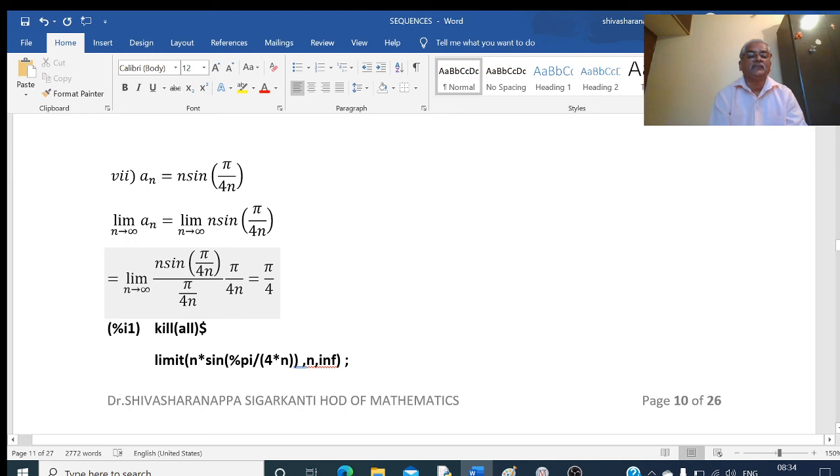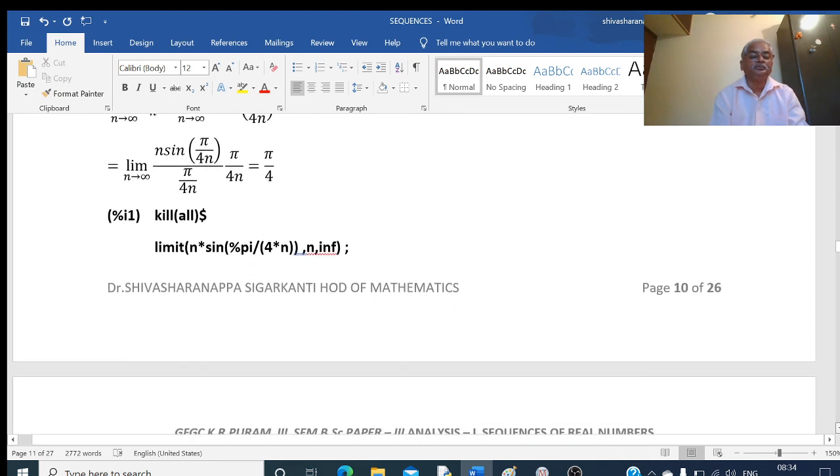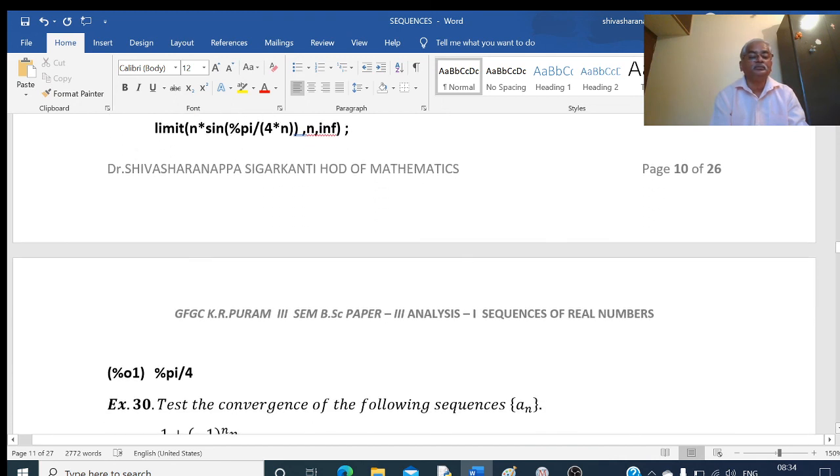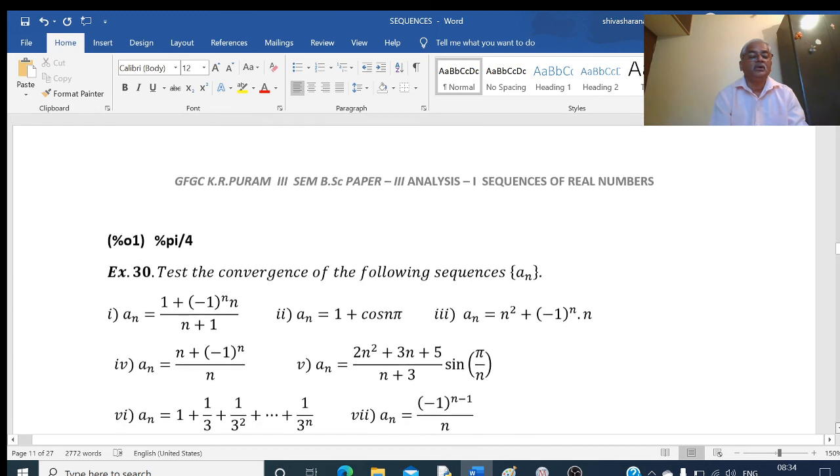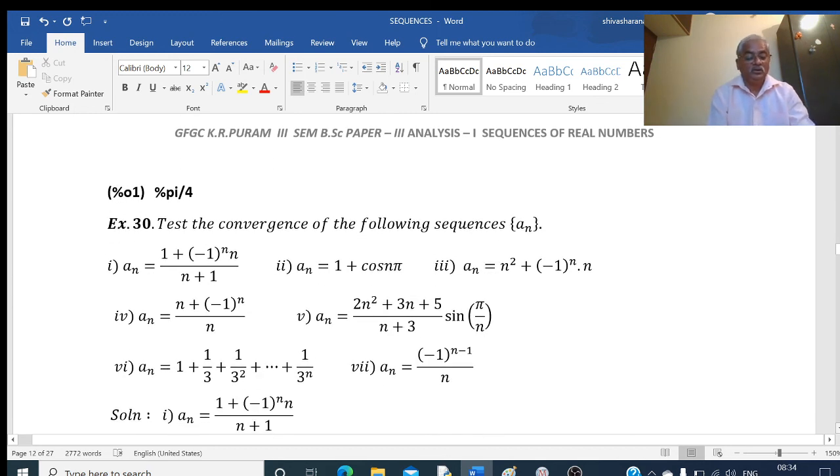And this n cancels with this n. The n gets cancelled, this will become 1. 1 into this, as it is, pi by 4. 1 into pi by 4 is equal to pi by 4. Okay, thank you. I will stop here.